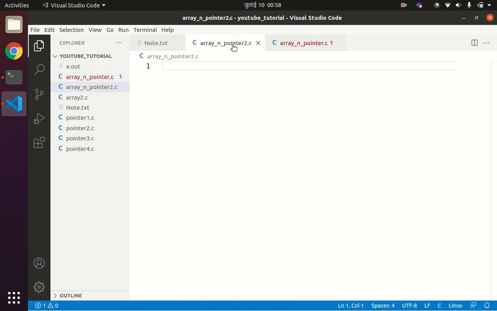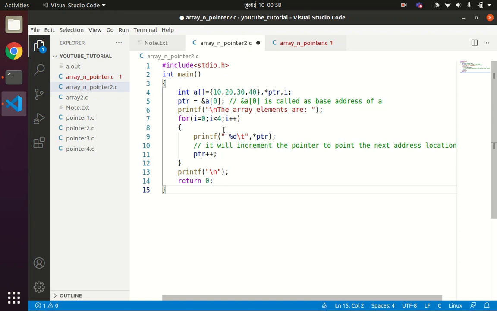Instead of passing &a[0], we'll simply use a. Here a is called the base address of array a. Now you can see the result again. We'll get the same result as above.